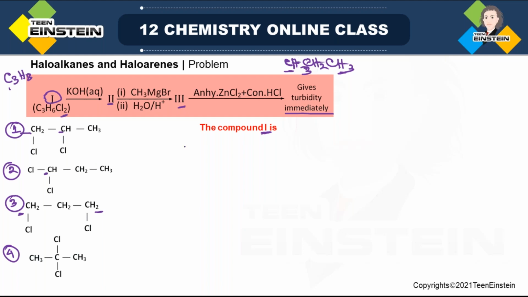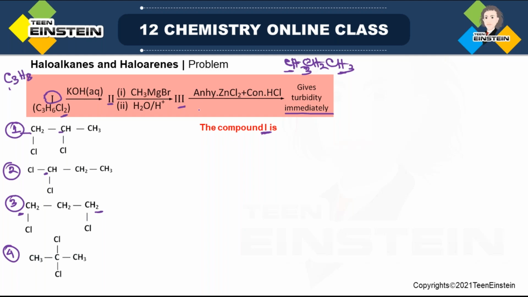That means, remember how we differentiate different types of alcohol? We use Lucas reagent, and in Lucas reagent, when it is 3-degree alcohol, there is immediate turbidity formation. If it is 2 degree, it takes some time, around 5 minutes, and if it is 1 degree, the reaction is very, very slow.